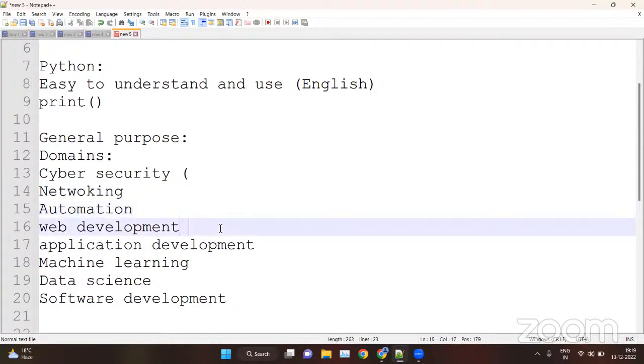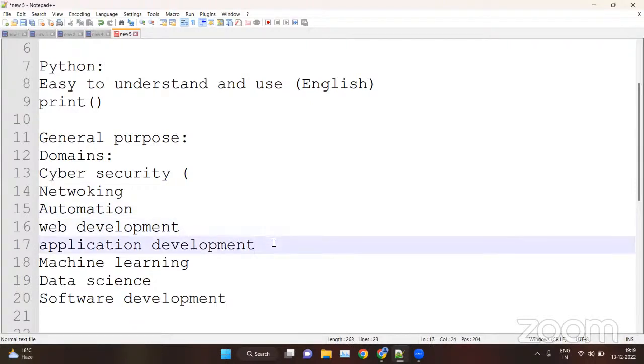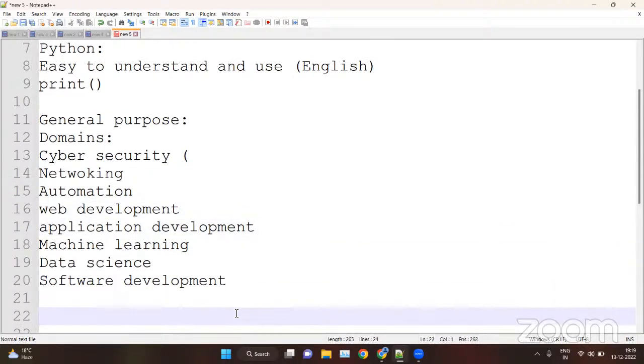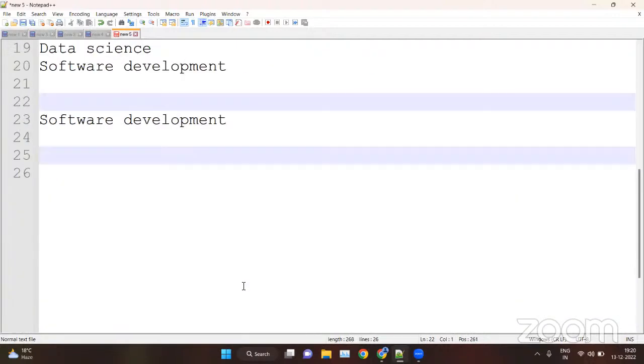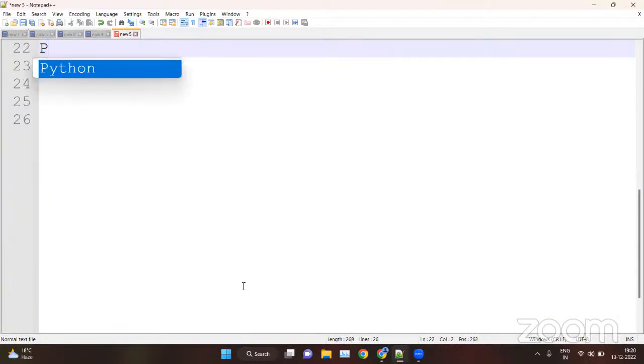In web development, we can use Python on the backend side, and also in application development, machine learning, data science, and software development. So we can use Python in many domains. That is why Python is in trend and there is a huge requirement for Python. Why do we say Python is general purpose? Because Python is an open source language.